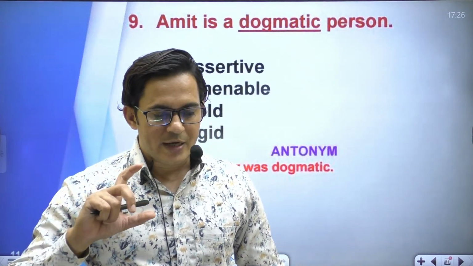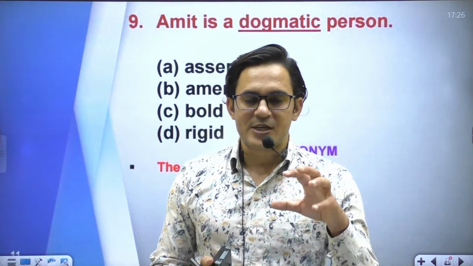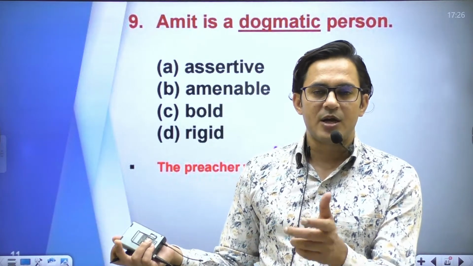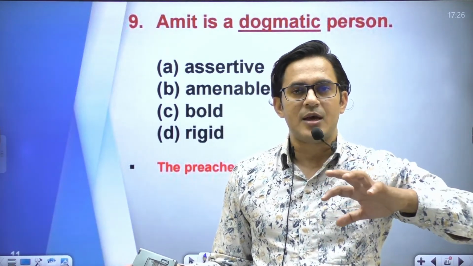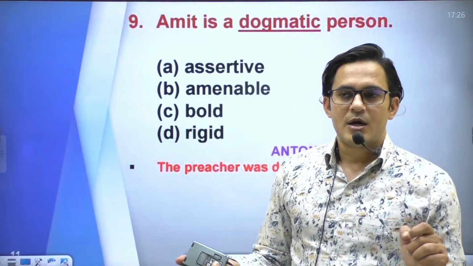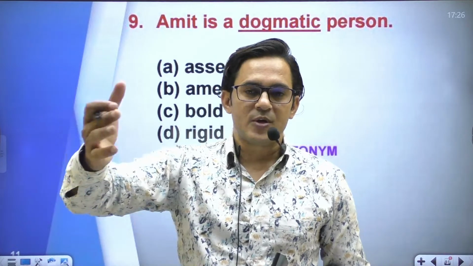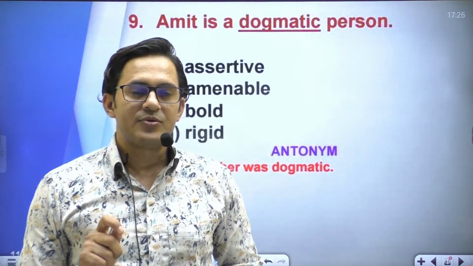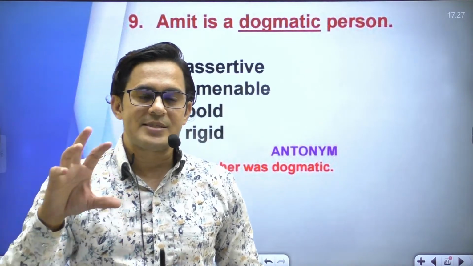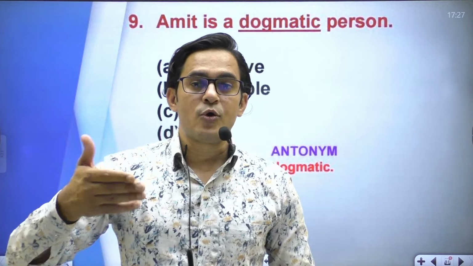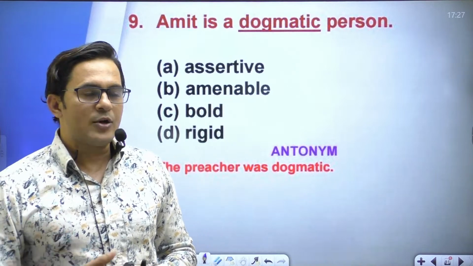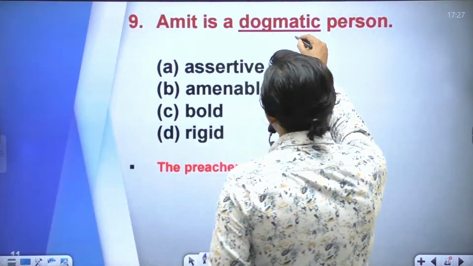Whenever you have some idea regarding any specific point, you think your views are accurate, and all the persons who have different opinions on that issue are wrong, means you are always right. You can say that person is egoist, or egotist. An egoist person can also be called dogmatic, right?